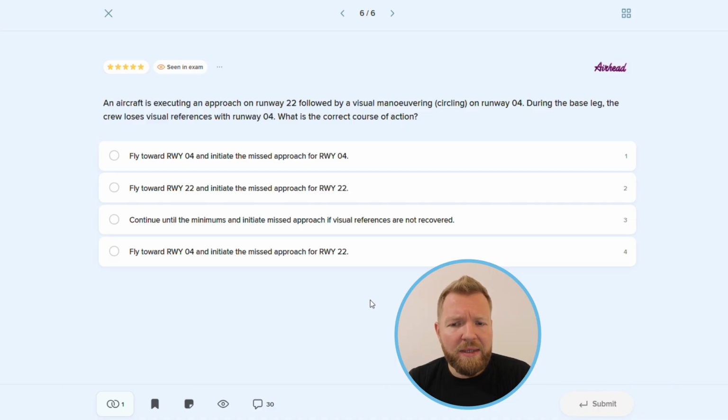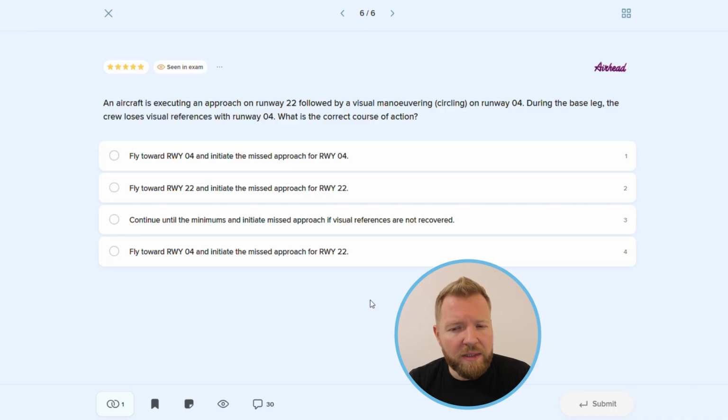We can start our descent below MDA only if we are sure that the visual references can be maintained, the pilot has the landing threshold in sight, the required obstacle clearance can be maintained, and the aircraft is in a position to carry out a landing using normal rates of descent and angles of bank.